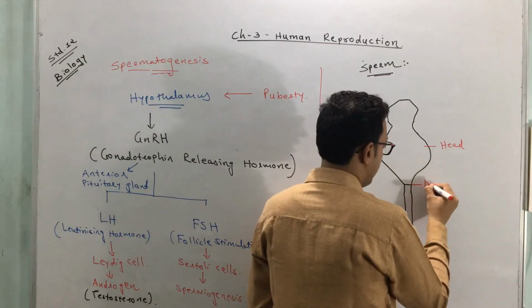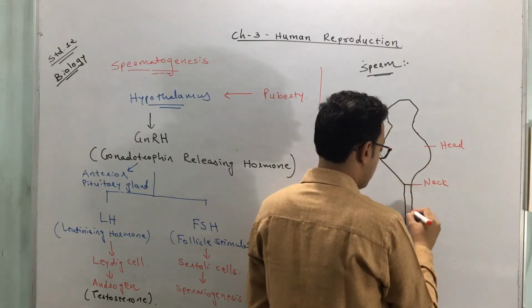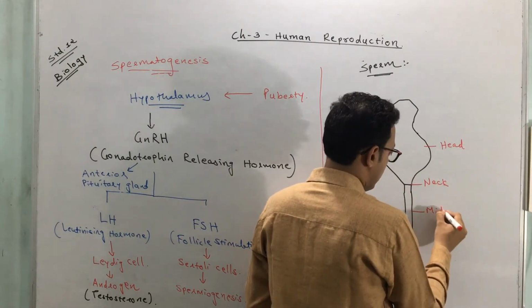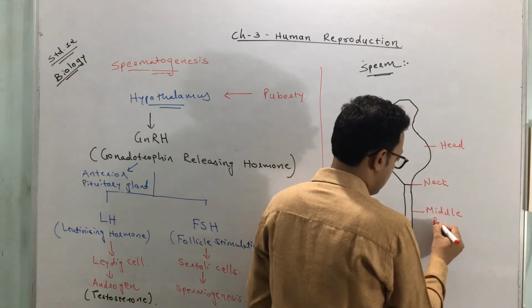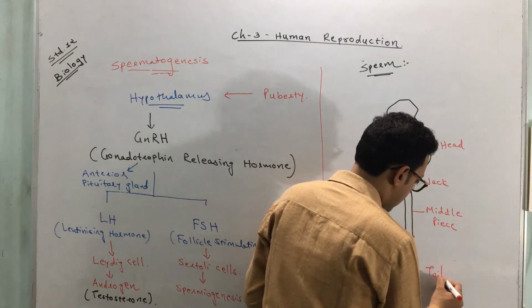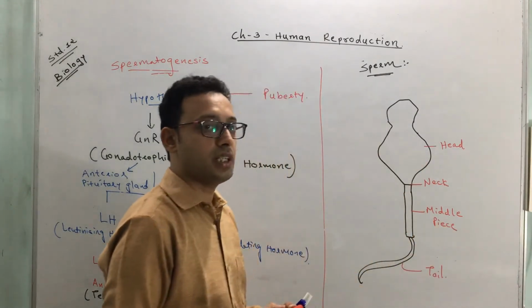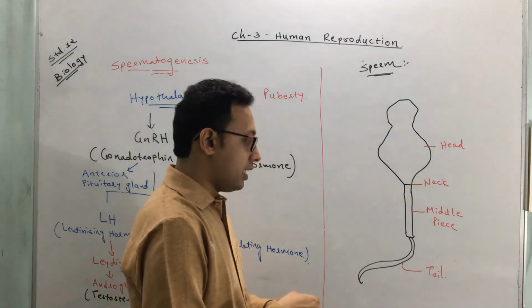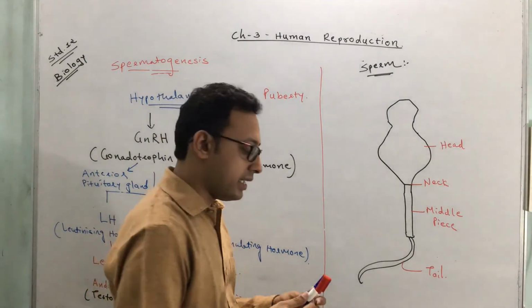This portion is called the neck portion. This one is called the middle piece. And the last portion is called the tail. Okay, so these are the different parts. Now what are the components present in each part?